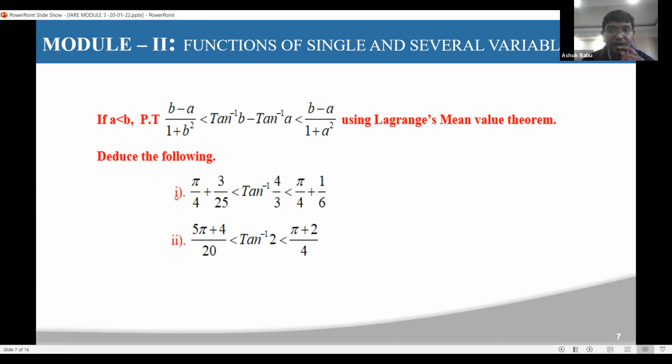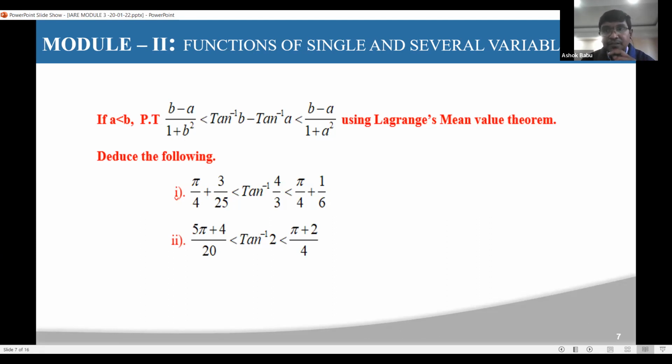You need to observe it properly. First, we need to show the first condition: b minus a by 1 plus b square is less than tan inverse b minus tan inverse a, which is less than b minus a by 1 plus a square. That we need to verify first.